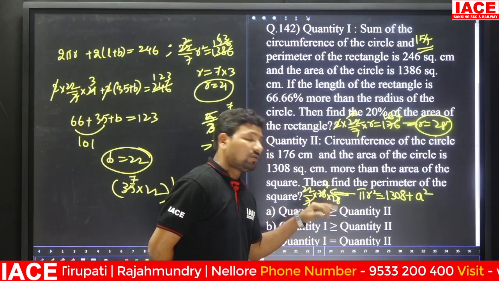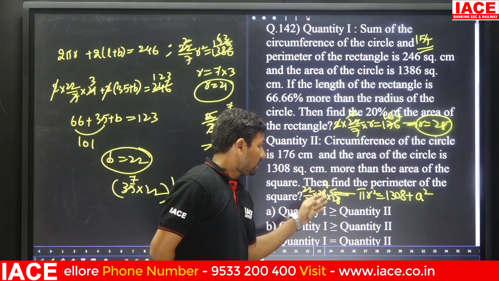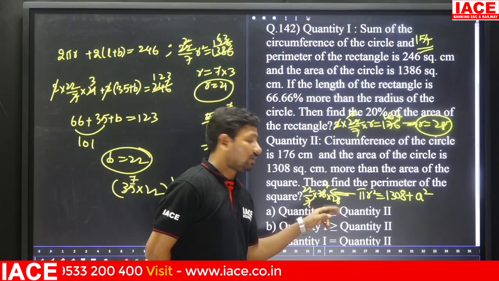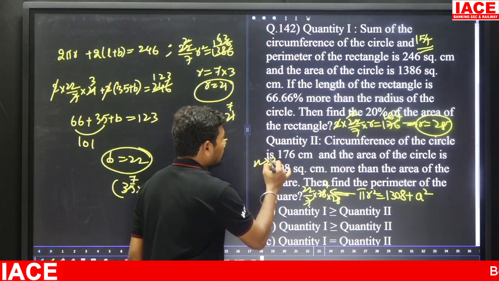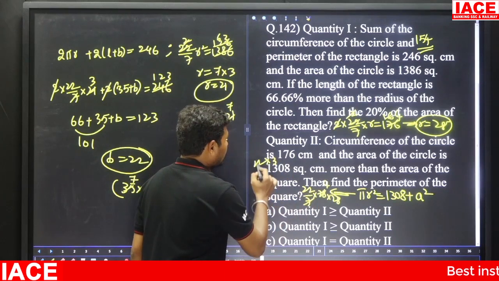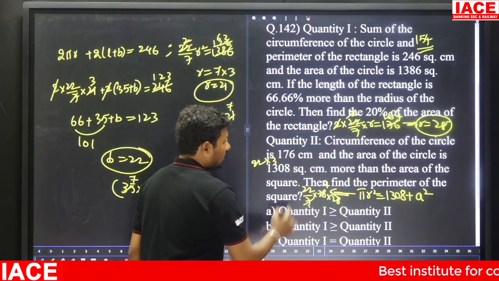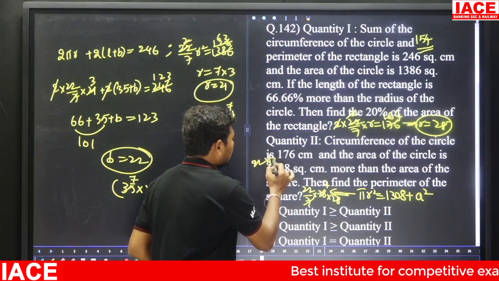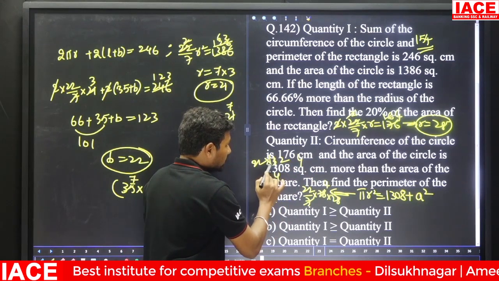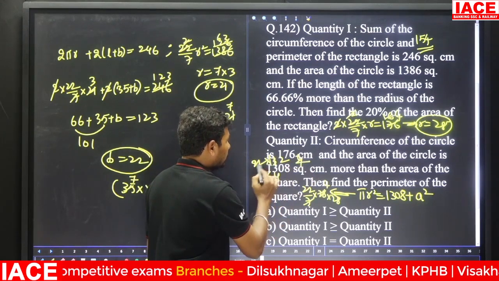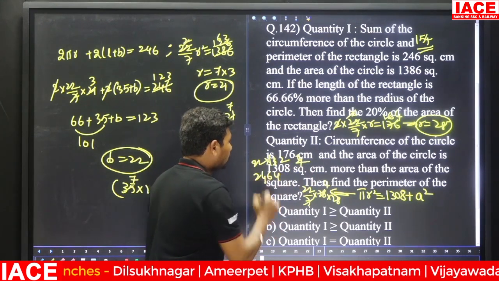4 8s are 32, so it is 112 into 22. Multiply 112 into 22: 22 2s are 44, 22 1s are 22, 22 plus 4 is 26, and 22 1s are 22. It is 2464.